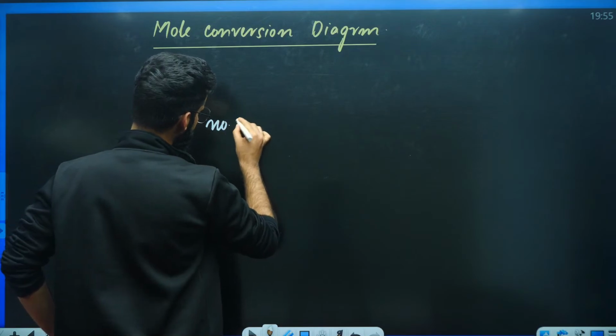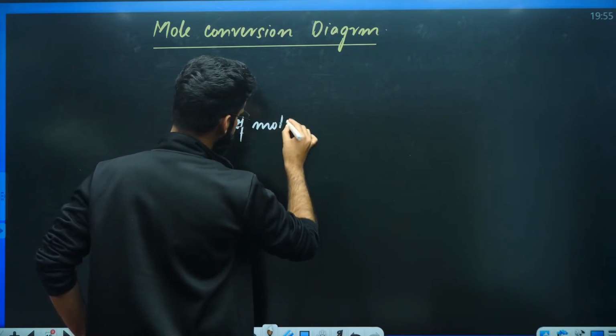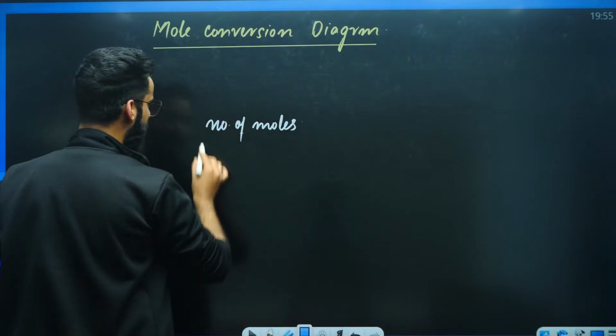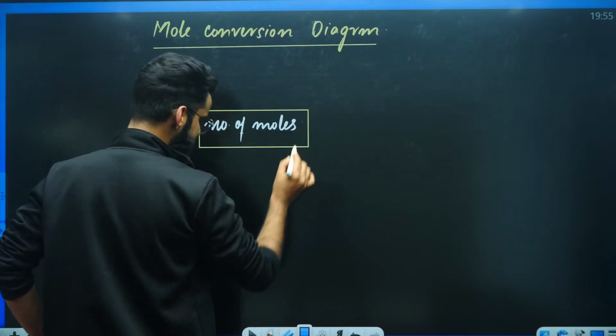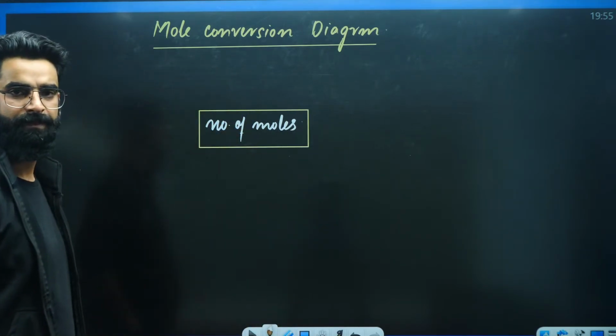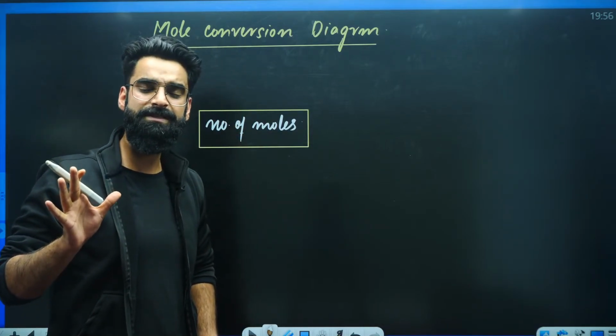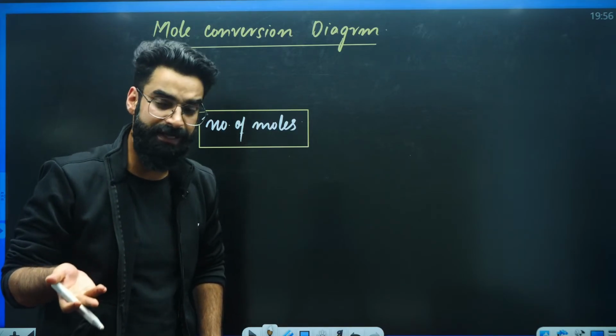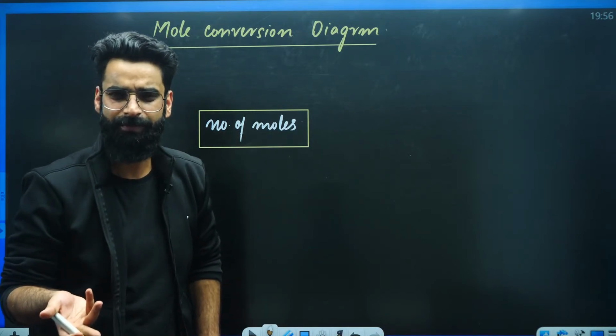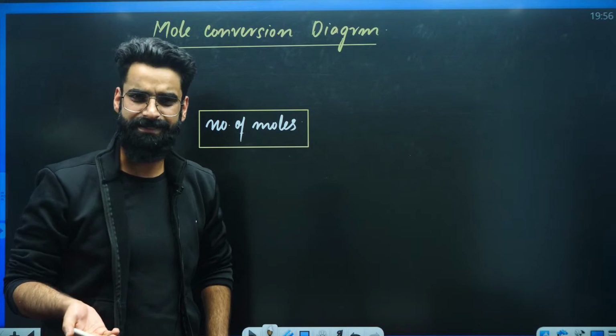In order to calculate the number of moles, how many ways do we have? Either we can be given the mass of the substance in grams, or we can be given the number of particles, or we can be given the volume. So all three ways we have discussed.